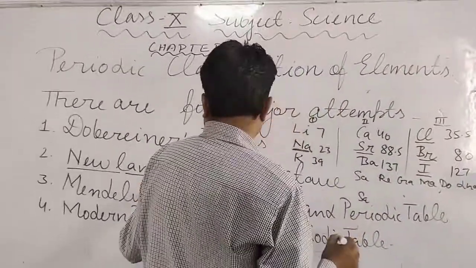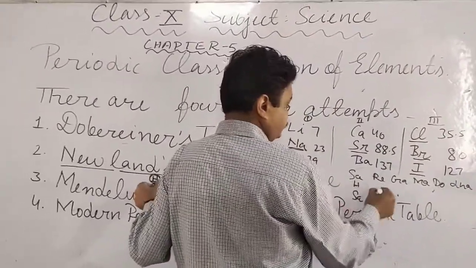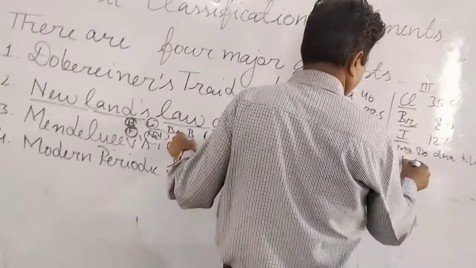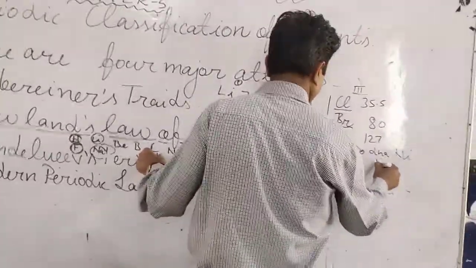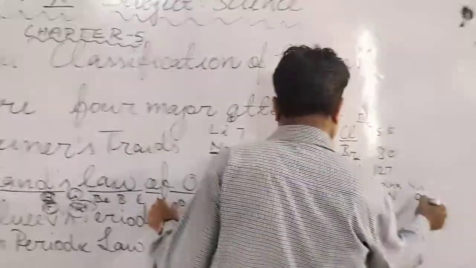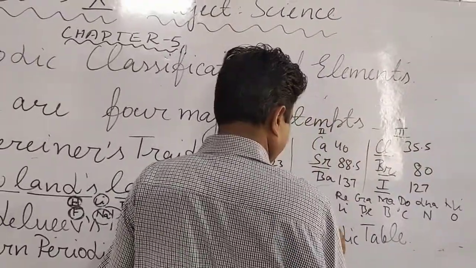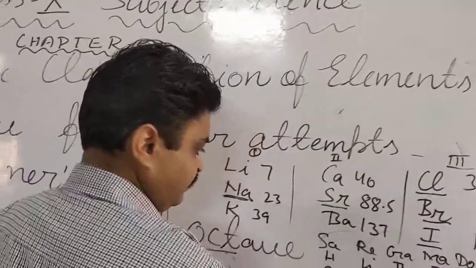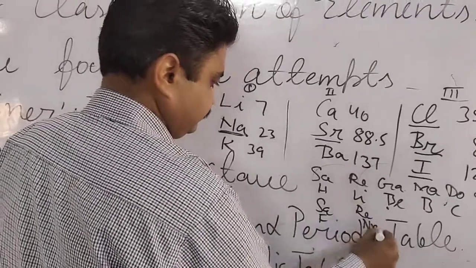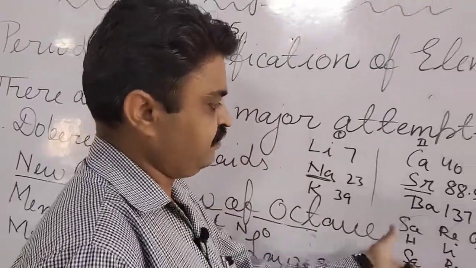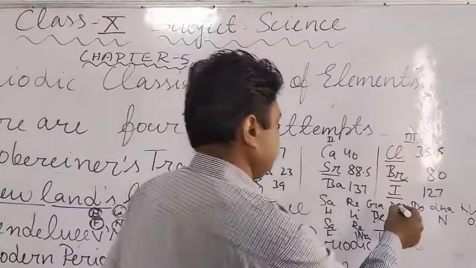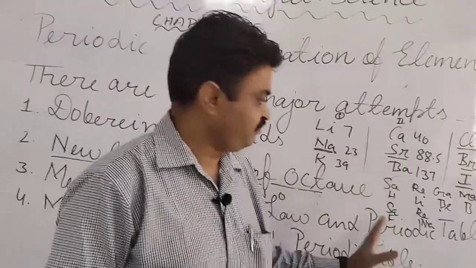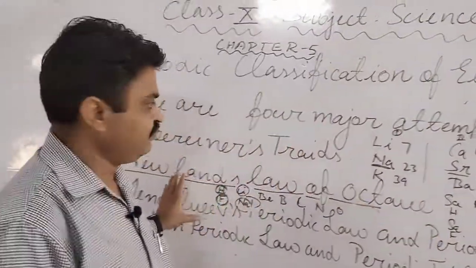Like this, if we start from hydrogen, lithium, beryllium, boron, carbon, nitrogen, oxygen, then again we get fluorine, and after fluorine there is again re, which is sodium. So sa, re, ga, ma, pa, dha, ni, sa. So it is about the musical melody, or law of musical melody, students.